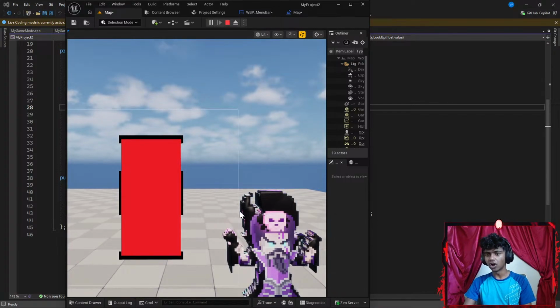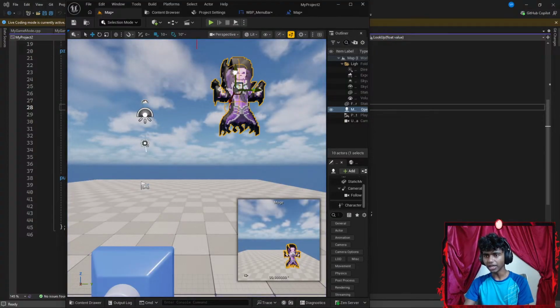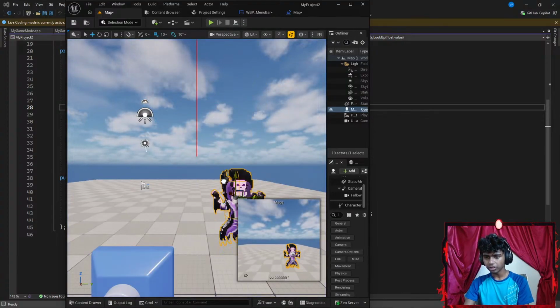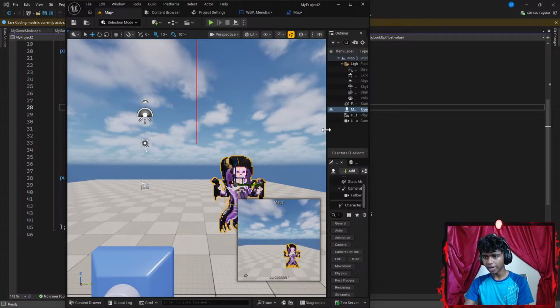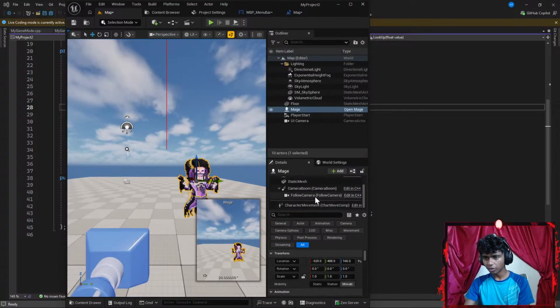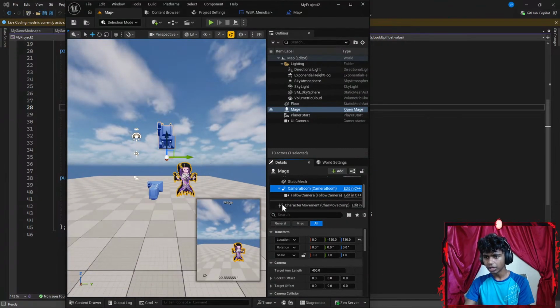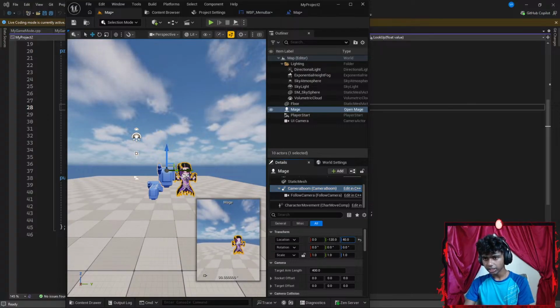Okay, I do like the fall from a height. So instead of getting my player high, I might want to get my player a little lower. And I want to change my camera. So I'm going to go with my follow camera. Boom. Let's get that a little lower. There, that should be good.